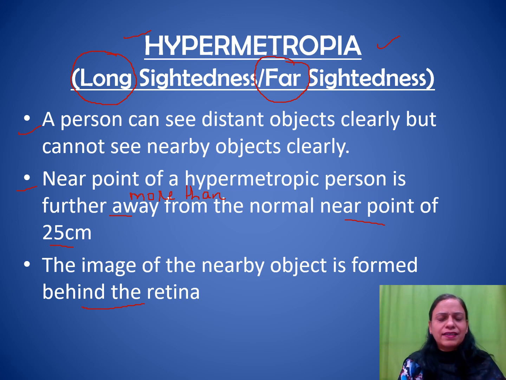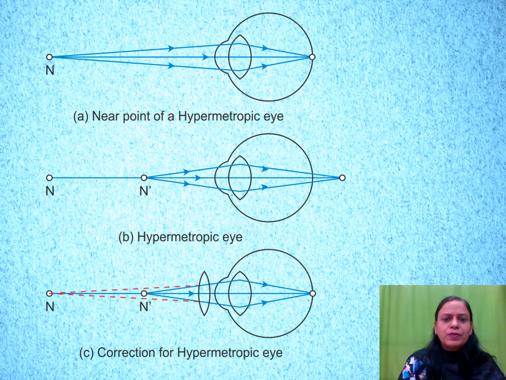Let us understand this in a better way with the help of some ray diagrams. So here we have the ray diagrams. The first one shows you the near point of a hypermetropic eye. Near point means if the object is placed over here, the person can see clearly. But if we move the object in front, suppose we move the object to this point, then what happens?